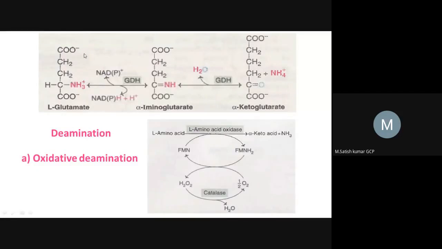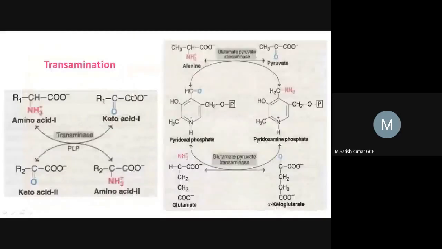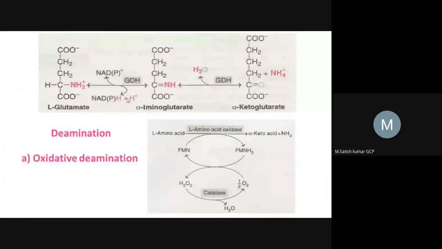We have seen in the previous reaction that glutamate accepts the amine group from the amino acid pool, so that's why glutamate is called the collection center for amino acids. The whole process occurs in the liver and kidney, in both organs.